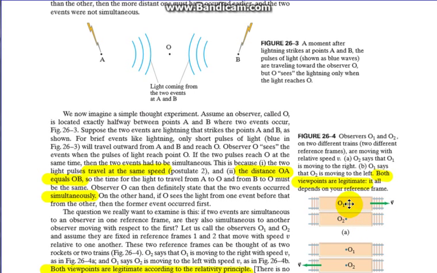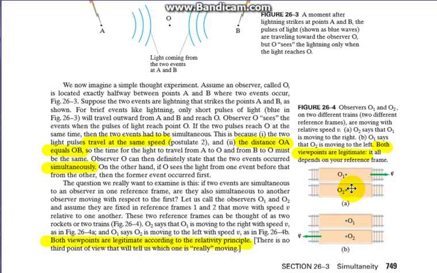So here we have O2 sees O1 moving to the right with a certain speed, and vice versa. O1 could just as easily say, actually I'm not moving, you're moving to the left. So both of those scenarios would be synonymous. And over here I highlighted the point: both viewpoints are legitimate.